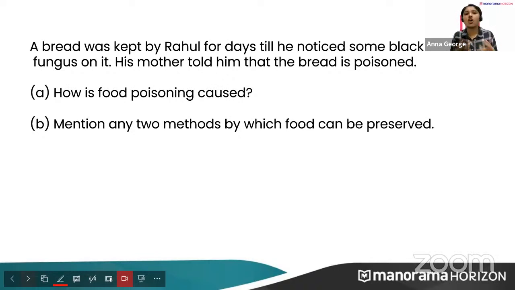Microorganisms produce toxins. That is how food poisoning is caused. Mention any two methods by which food can be preserved. There are many methods: chemical methods, oil and vinegars, common salt, freezing, pasteurization, storing, packing, everything you can write. Okay.